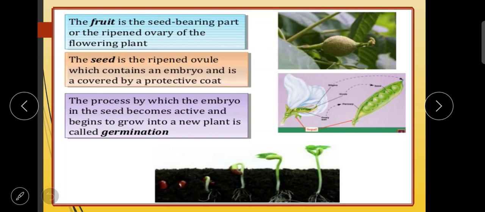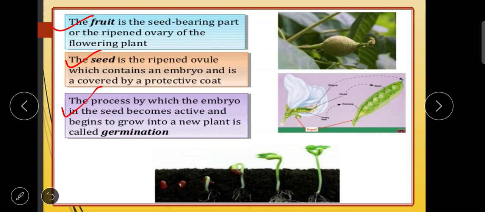So here you can see the fruit is the seed bearing part or the ripened ovary of the flowering plant. Right, what is a fruit? It is a seed bearing part or ripened ovary of the flowering plant. The seed is actually the ripened ovule which contains an embryo and is covered by a protective coat. Right, you can see here in the picture, the process by which the embryo in the seed becomes active and begins to grow into a new plant is called germination.